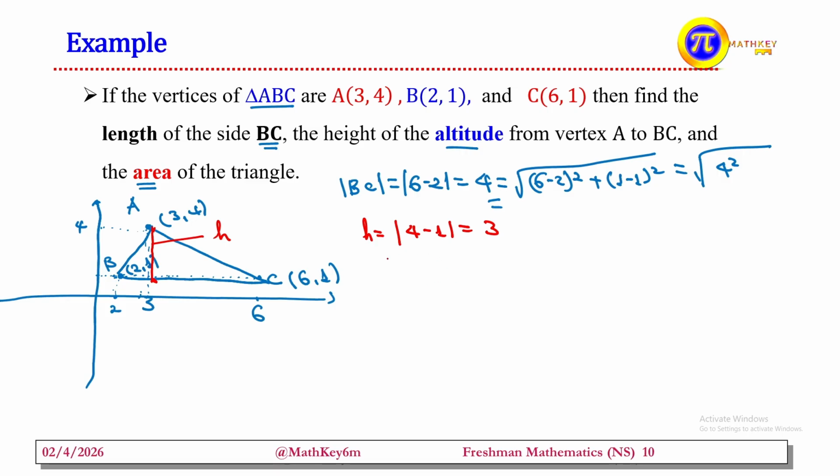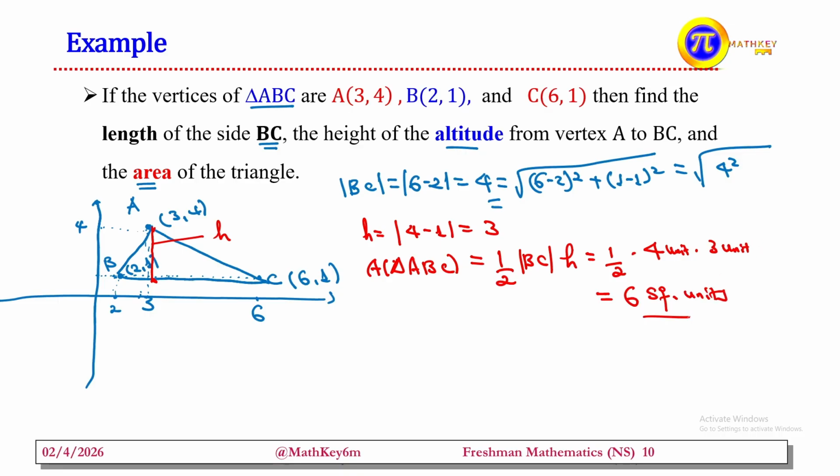The other thing we consider is to find the area of the triangle. The area of triangle ABC is equal to what? One half times the base, that is BC, times the altitude, which we call h. This is equal to 1/2 times BC. What is the length of BC? It is 4 units. Similarly, h is 3 units.